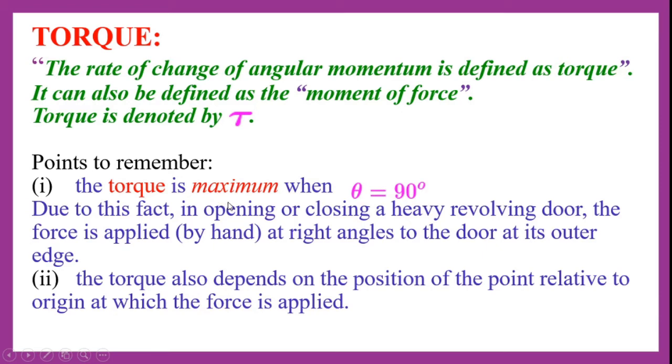So when we open or close a robust or heavy revolving door, if we apply force at right angles to the door at its outer edge, then the torque caused will be maximum, because of which we are able to revolve the revolving door in a very easy manner.